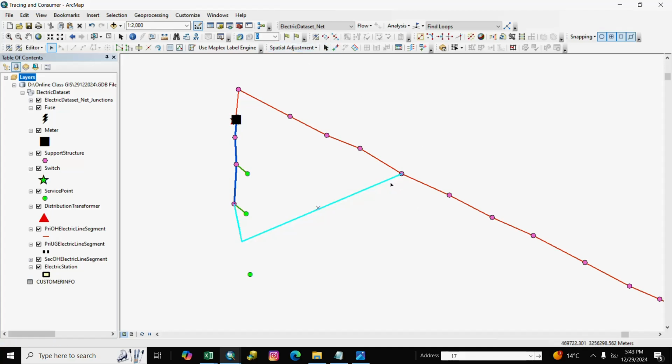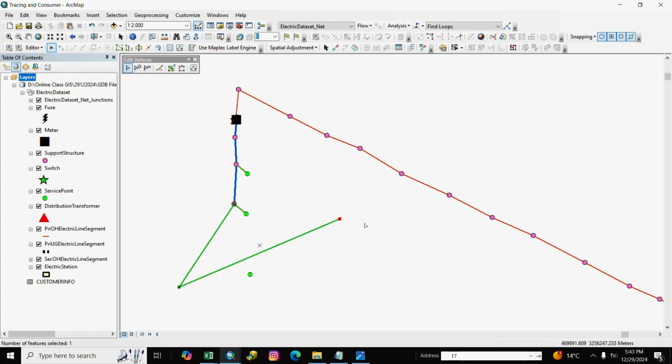you disconnect, double click, you connect it.